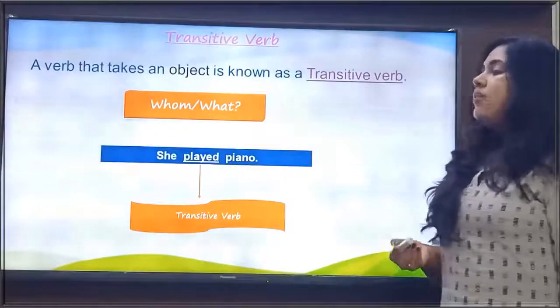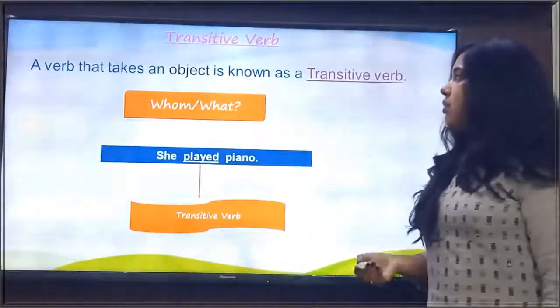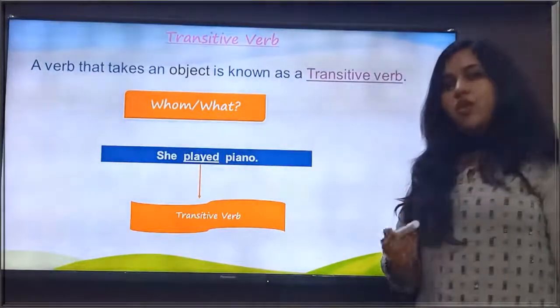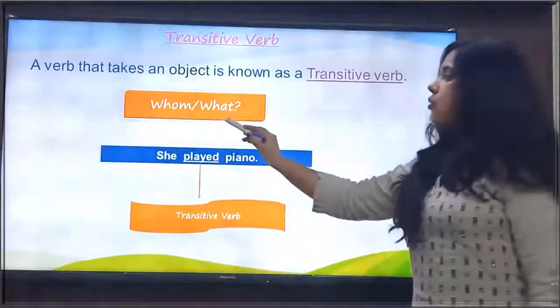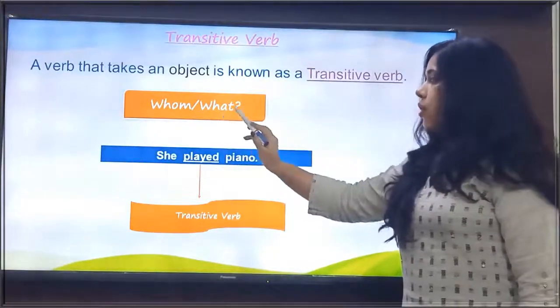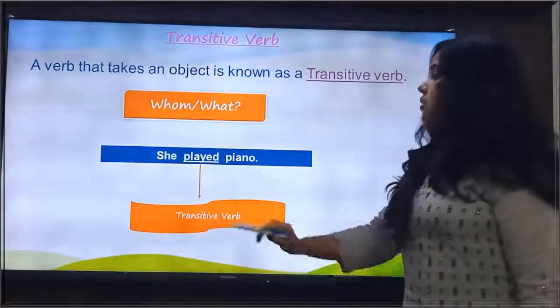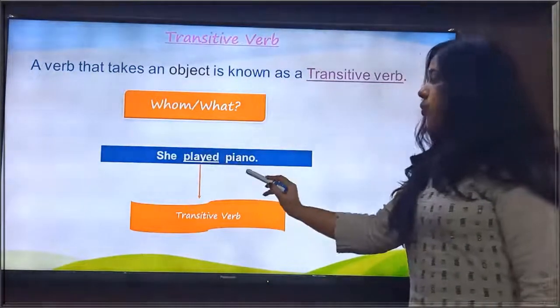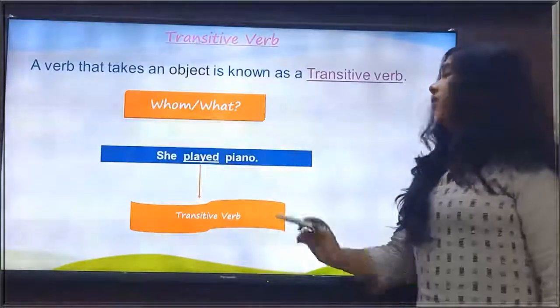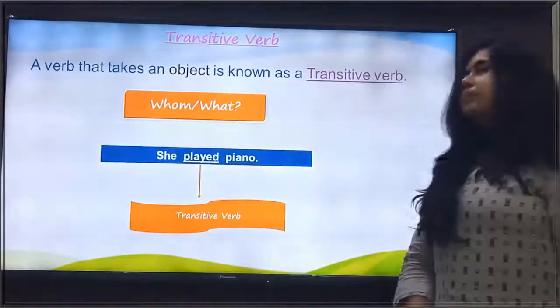And how can we get to know whether this verb is a transitive verb or not? By asking the question whom or what after the verb. So in this sentence, she played piano, played is the transitive verb here.